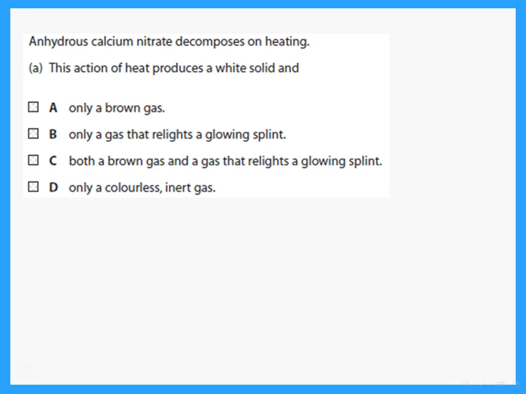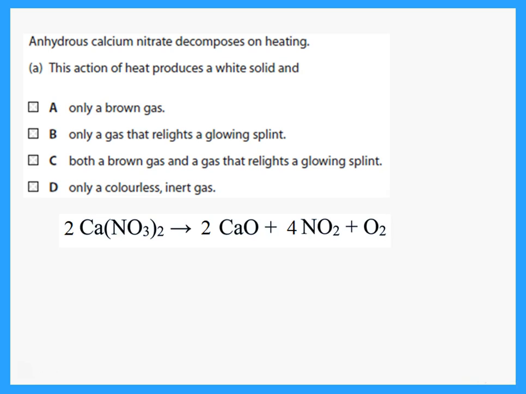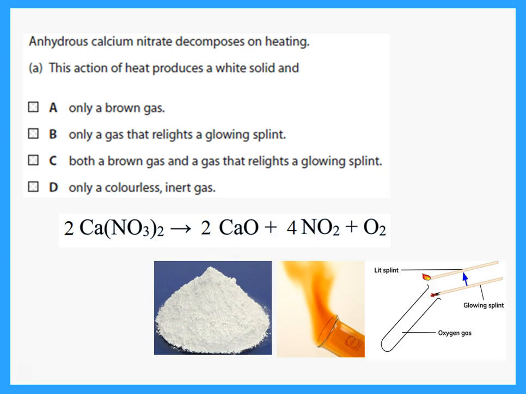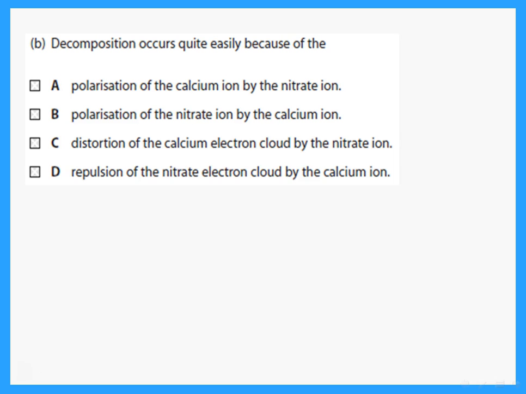Anhydrous calcium nitrate. Okay, calcium nitrate, when it decomposes on heating, what does that give you? You should realize that nitrates of group 2, when they break down, give the oxide plus nitrogen dioxide gas plus oxygen. The oxide is a white solid. The nitrogen dioxide gas is a reddish brown gas, and oxygen is a gas that relights a glowing splint. So the action of heat produces a white solid, a brown gas and a gas that relights a glowing splint.